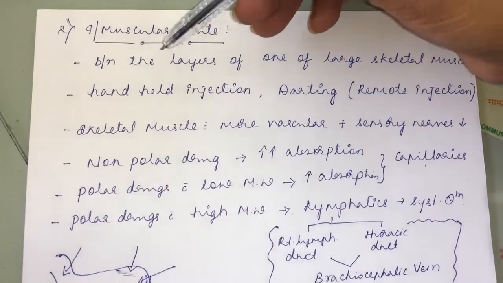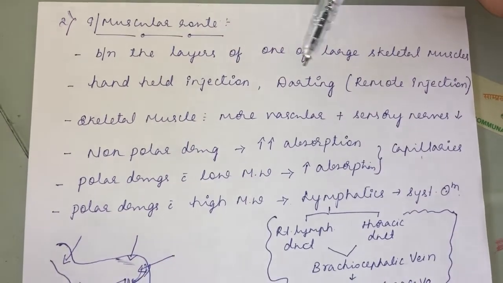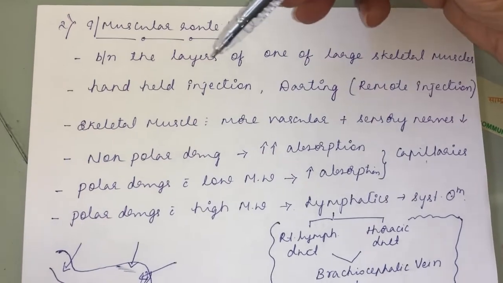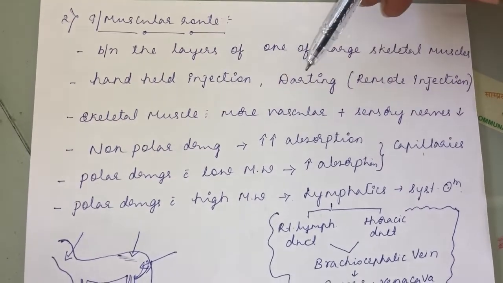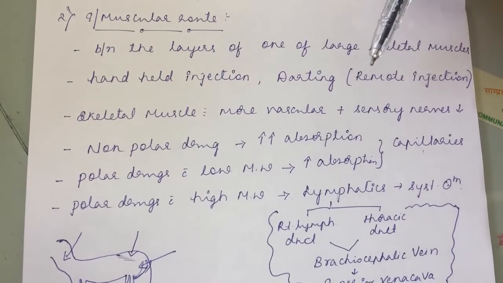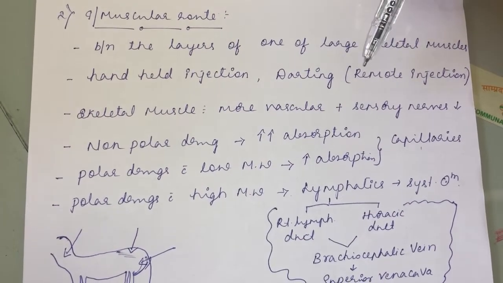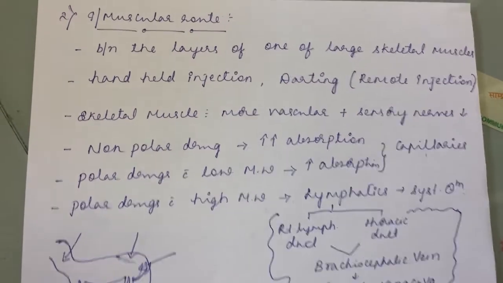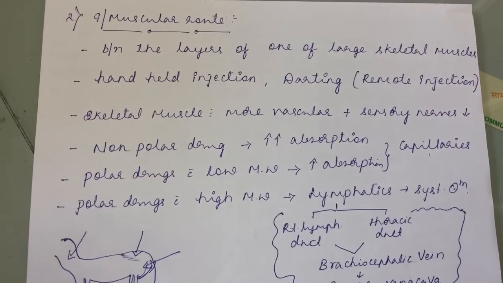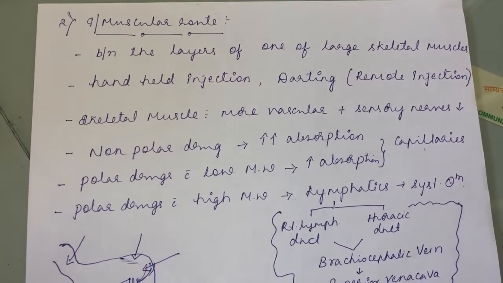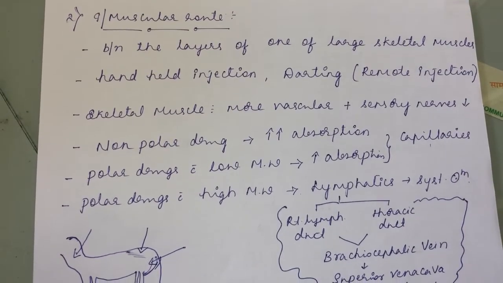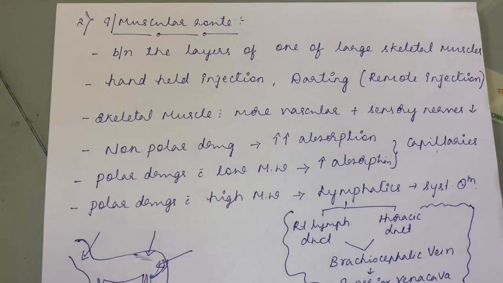So here the drug is given between the layers of one of the larger skeletal muscles, with the help of an injection and hand-held injection, and also darting. See, darting is another special technique that we use to inject wild or zoo animals. And when you insert a drug into a large skeletal muscle, how does it get absorbed?